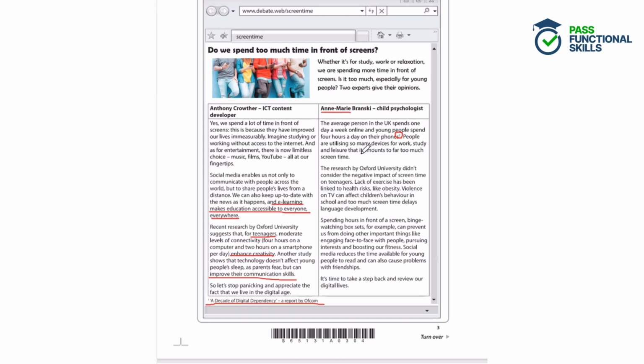Well, Anne-Marie tells us about some negatives here. She says that screen time can lead to lack of exercise and create health risks like obesity. She also says that children's behaviour in school can be affected by violence on TV, and too much screen time can delay language development, so that's a negative that can hinder learning. And then she moves on to say that it prevents people from engaging face-to-face, and social media reduces the time that young people can read, so that's definitely affecting their education there.